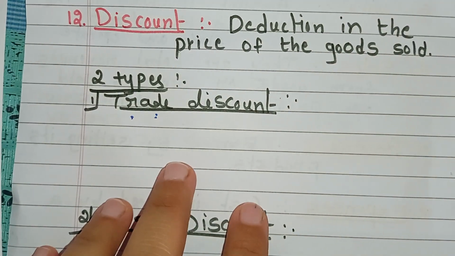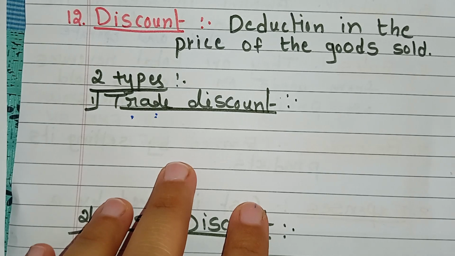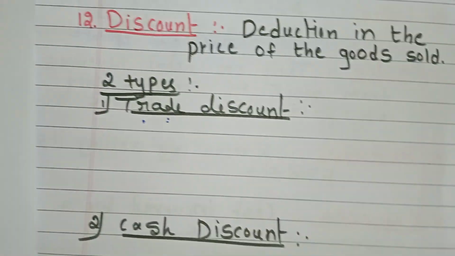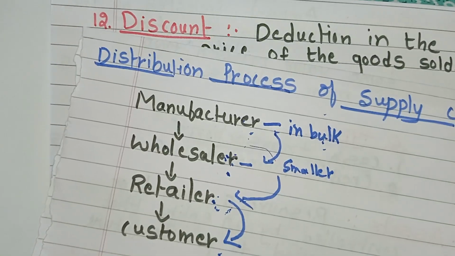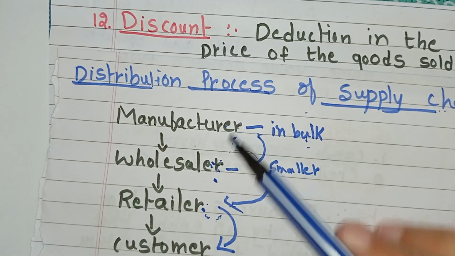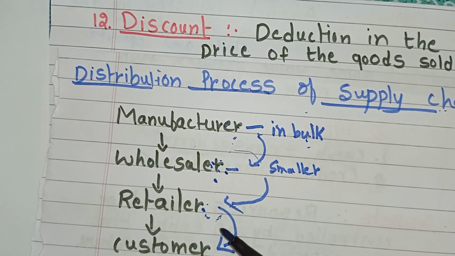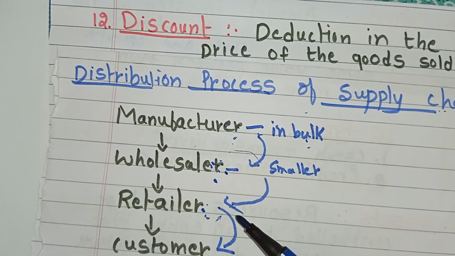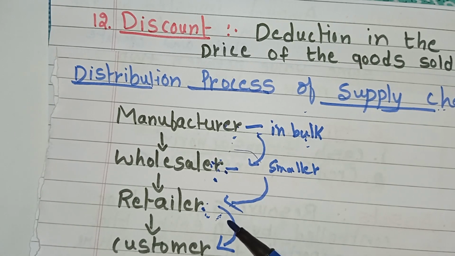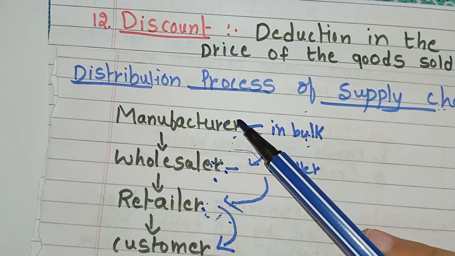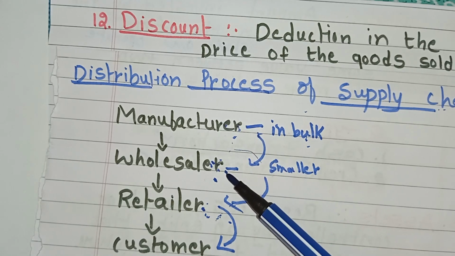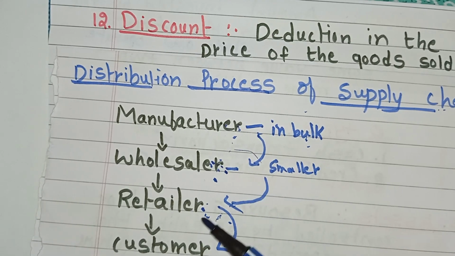So the trade discount is generally offered by manufacturers to wholesalers and by wholesalers to retailers.